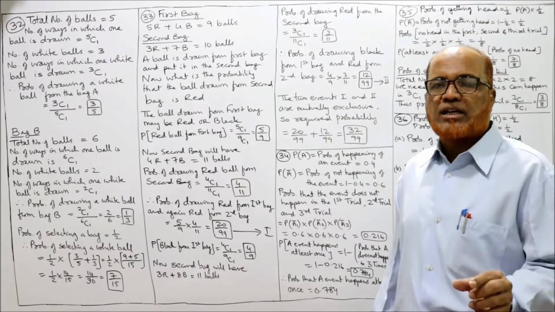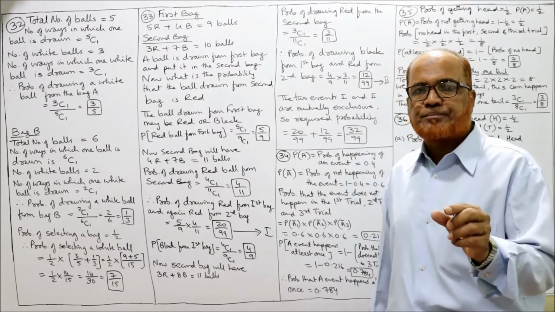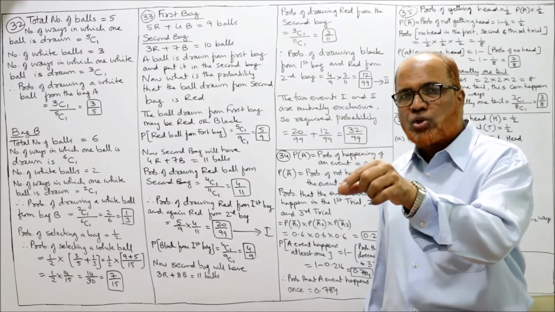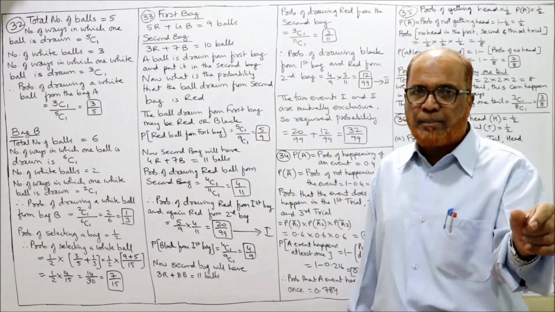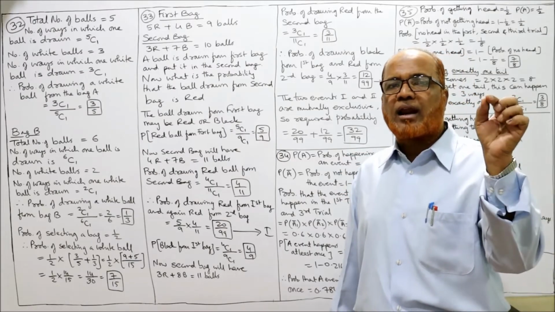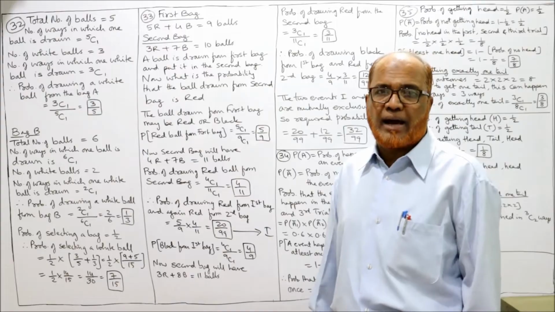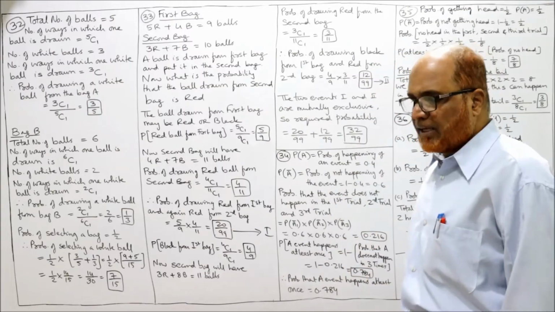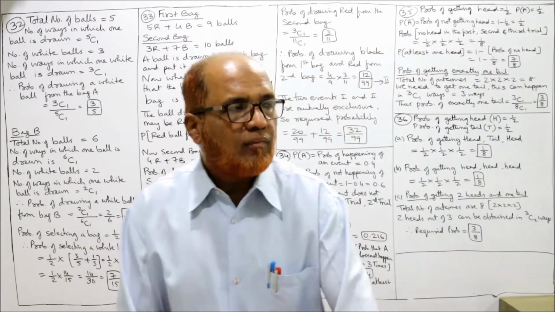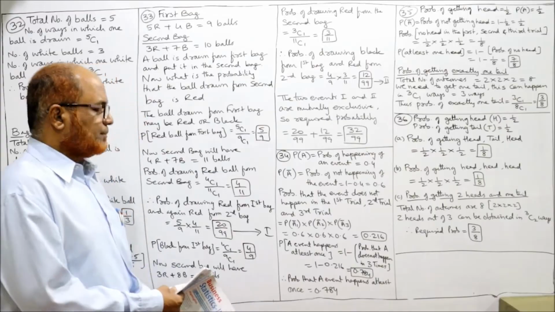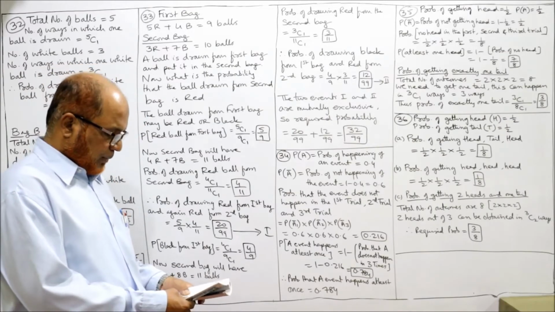So 32 by 99 is the probability that one ball is drawn from first bag to second bag and then drawing a red ball from the second bag. The probability is 32 by 99. Now we'll come to the next problem, 34th. See the 34th.